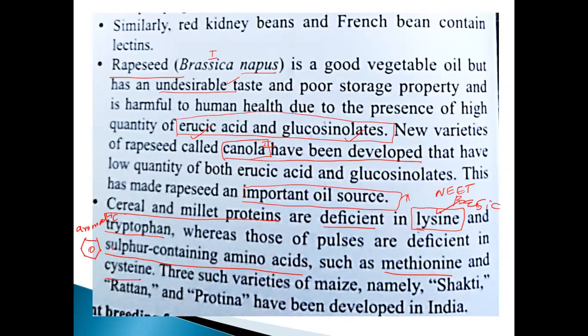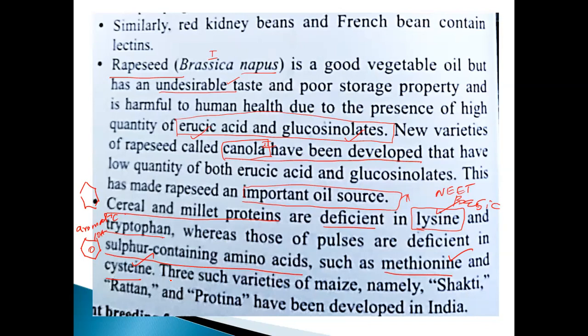So it has a benzene ring structure. Likewise, phenylalanine, tryptophan, tyrosine, these are all aromatic amino acids. Sometimes they may ask the question, which one of the following is a sulfur containing amino acid? Methionine and cysteine.